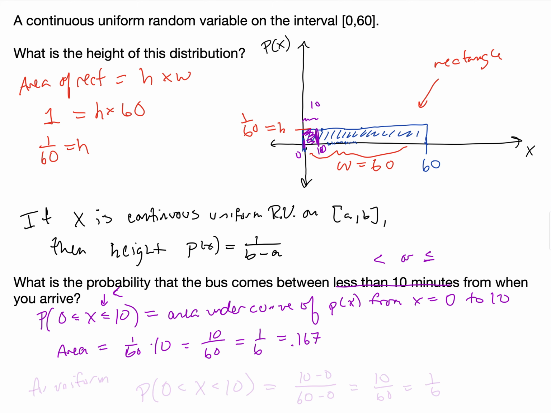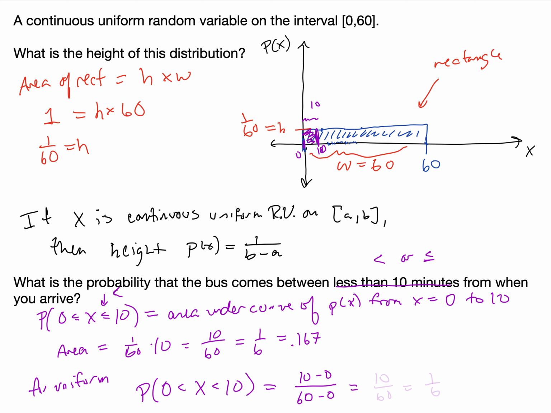Okay, the other way to think about this is that, for a uniform distribution, all possible outcomes are equally likely, because all intervals of the same range are equally likely. We could also just think of this as the probability that 0 is less than or equal to x, which is less than or equal to 10, is equal to this interval between 0 and 10, 10 minus 0, over the total interval, 60 minus 0.